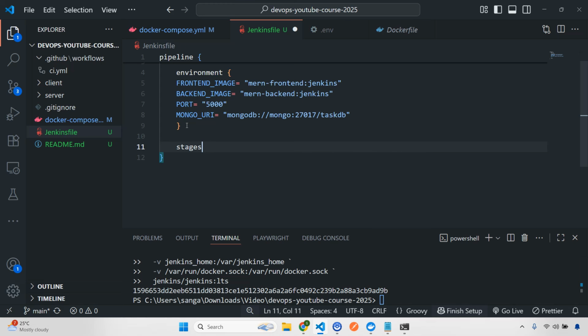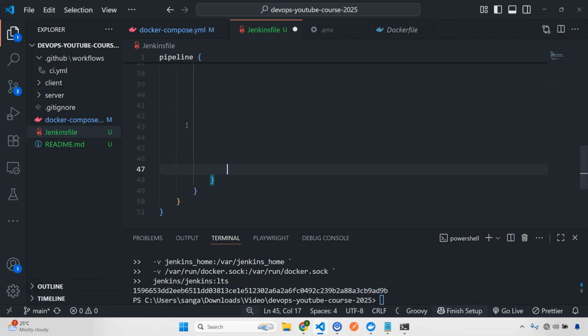So let's say I'm going to have stages, and inside this I'm going to have my first stage. In the first stage what I need to do, I explained all this clearly, that first Jenkins is going to check out your GitHub code, right? So it needs to understand what is actually there in your code. So this will be my stage, and here I'm going to give this one as checkout code, and inside this you have to give steps. So I'll do steps, and here I'm going to give a